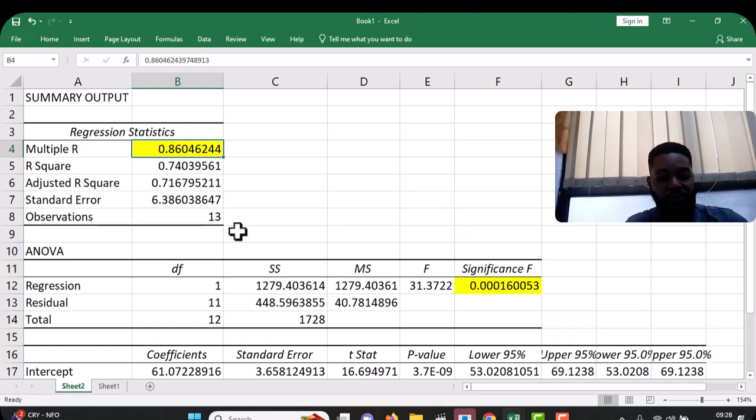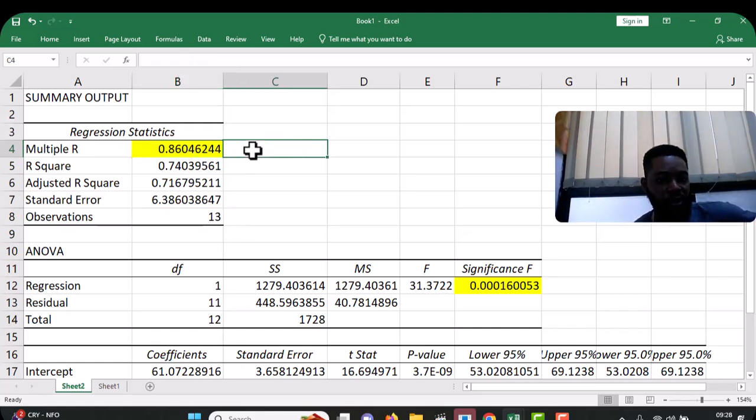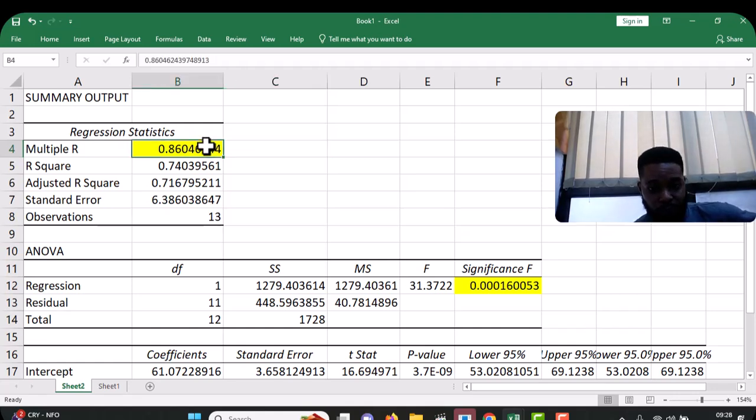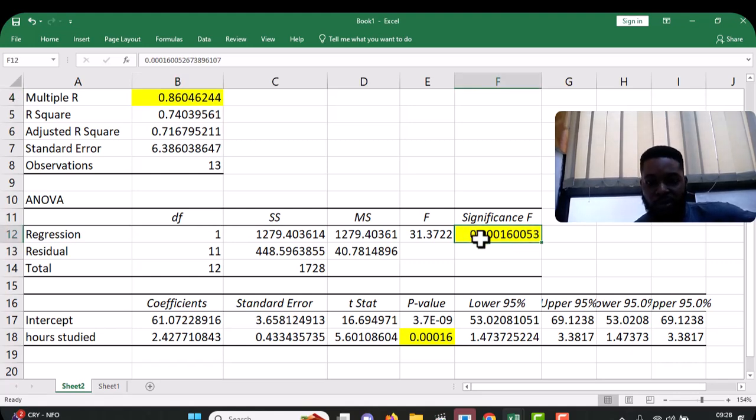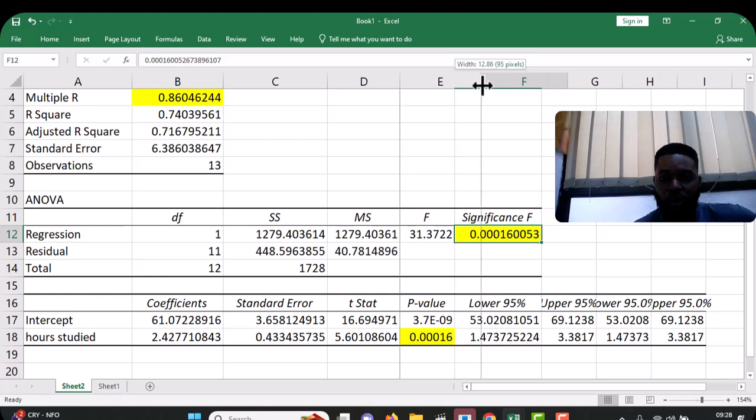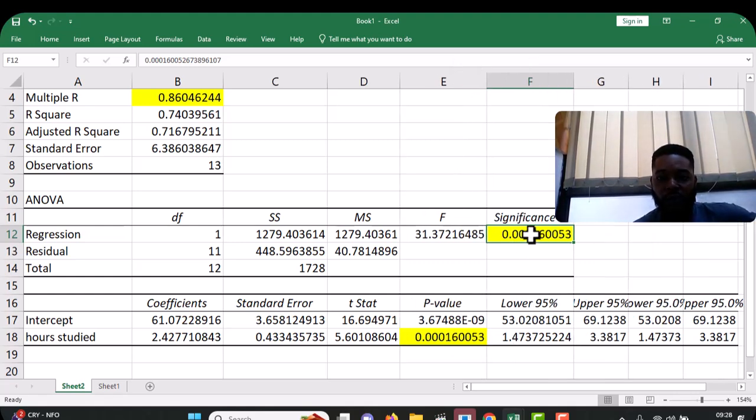Now, but in statistics, we don't just do this and write the result. There's what we call the p-value. So if you look here, I colored this one here. You can see 0.000160053, and then this other one here. Now you can see that this value here and this value here are the same. I colored them. They are the same.